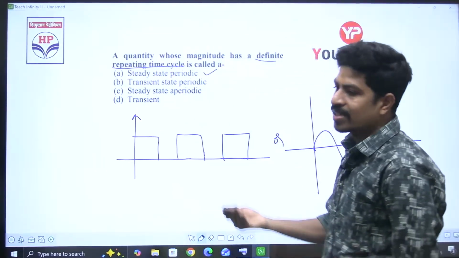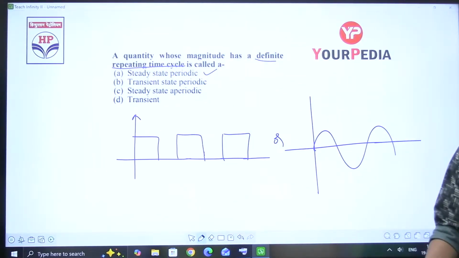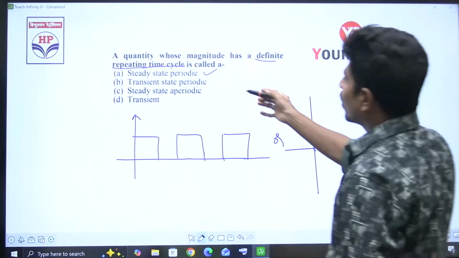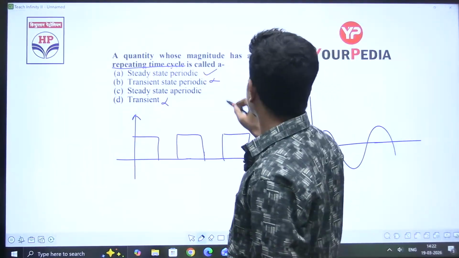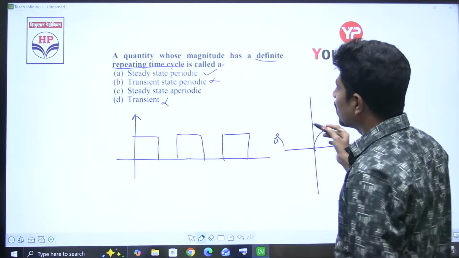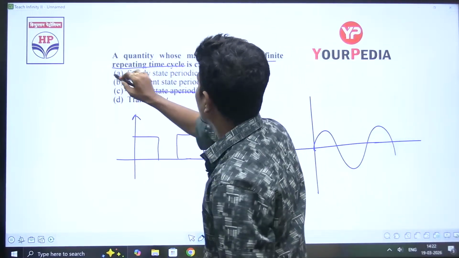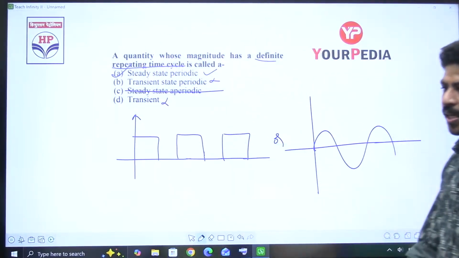Why is it not transient, sir? Transient is not repetitive. First of all, it occurs only whenever there is a sudden change of energy taking place in the system. Transient state is never periodic. Repeating cycle means periodic, it is not aperiodic. Therefore, option is A, A for apple.